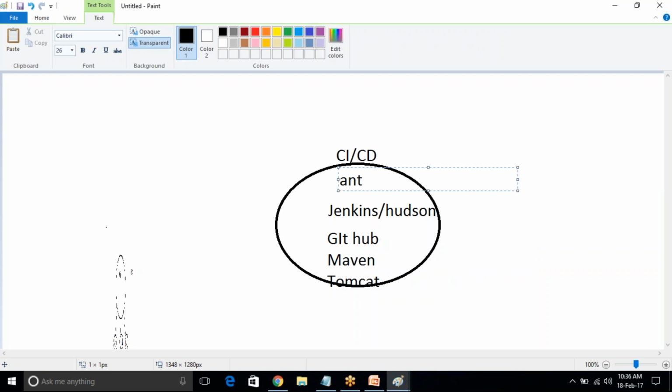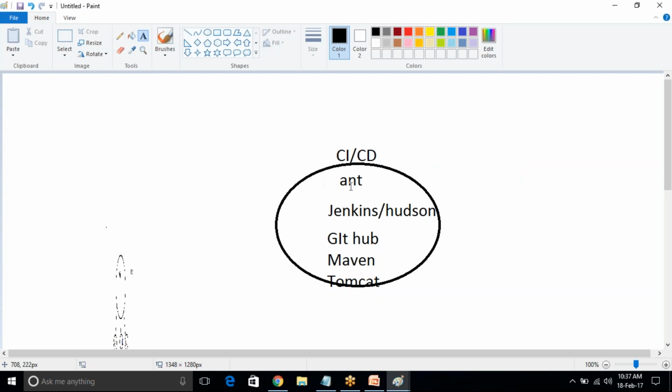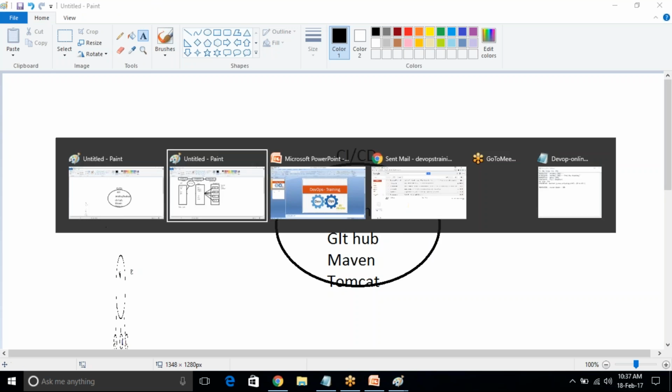Just now I installed Ant, so after that I must restart the Jenkins server. Otherwise it is not applicable. When we restart the server, we can use Ant. Otherwise we cannot use it. So this is the continuous integration and continuous delivery tool.